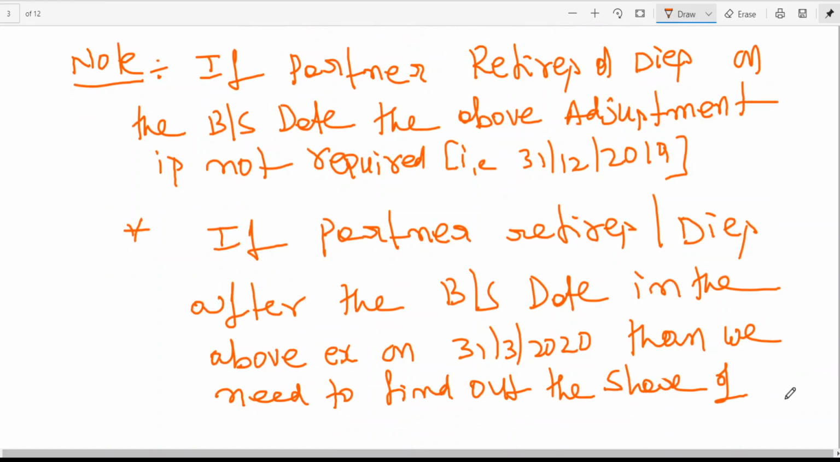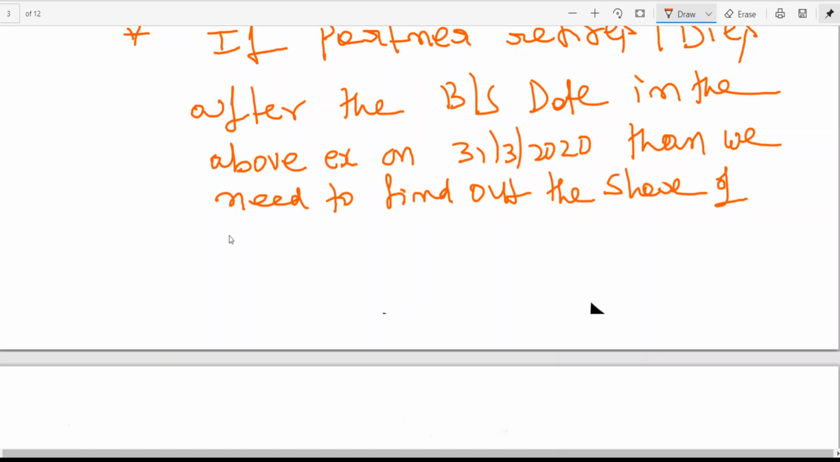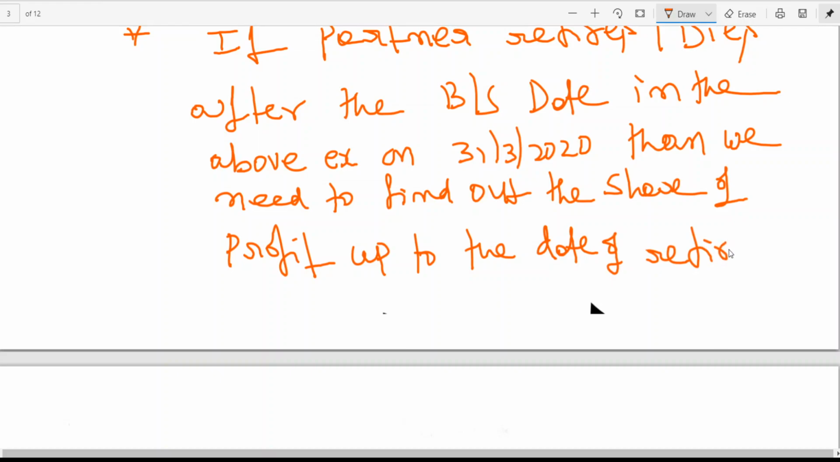We need to find out the share of profit up to the date of retirement or death. How to calculate that, we'll be learning when we are having one problem. At that point of time, I'll tell you. But let me orally explain.